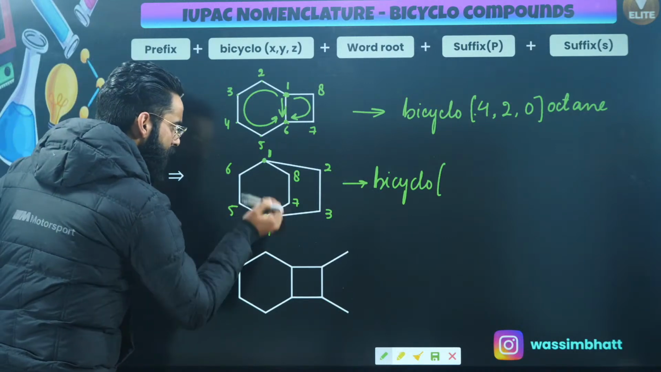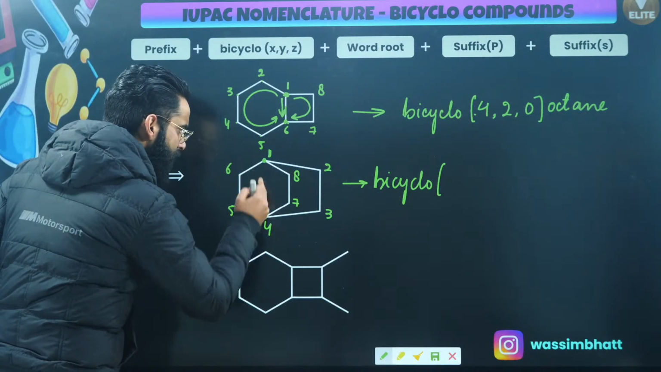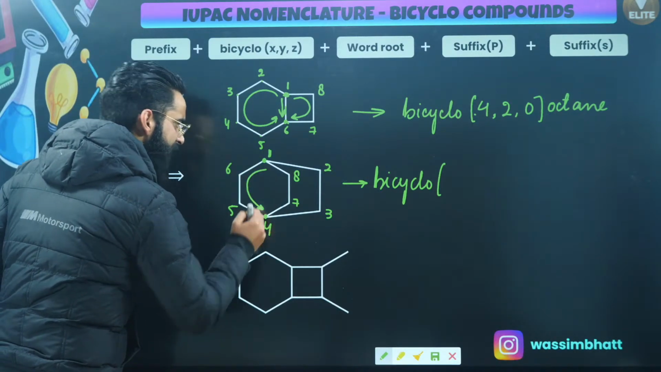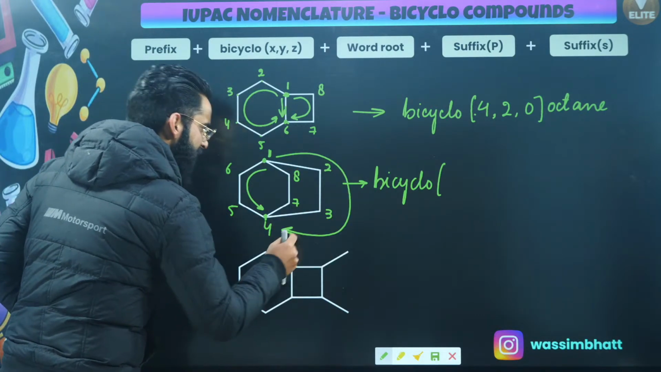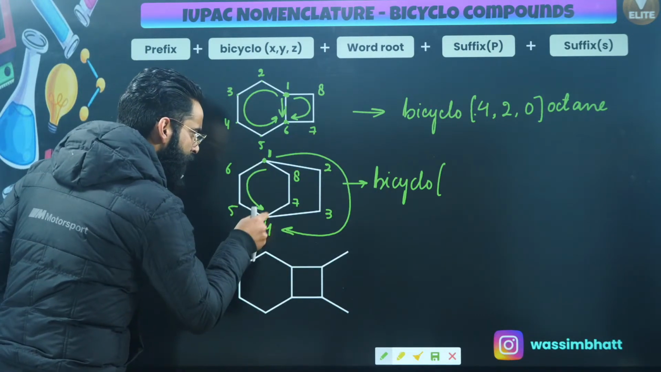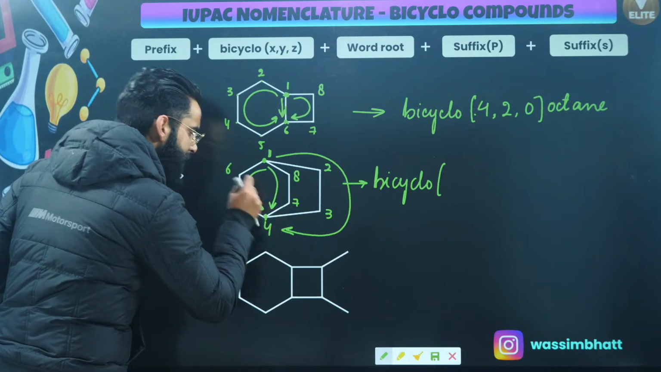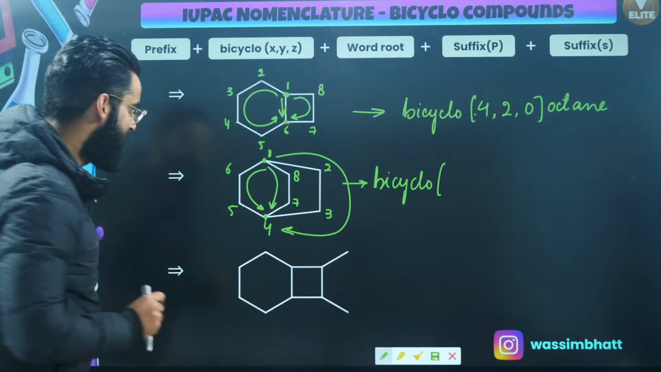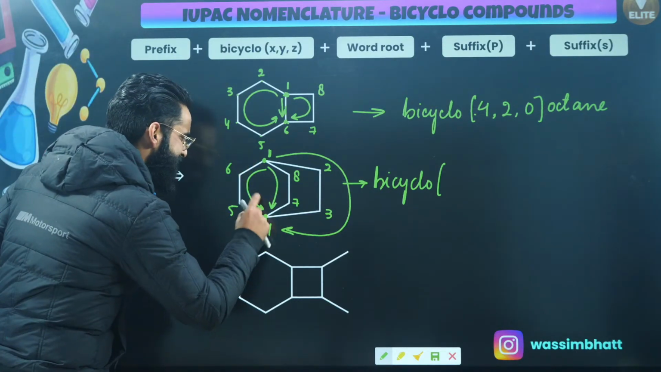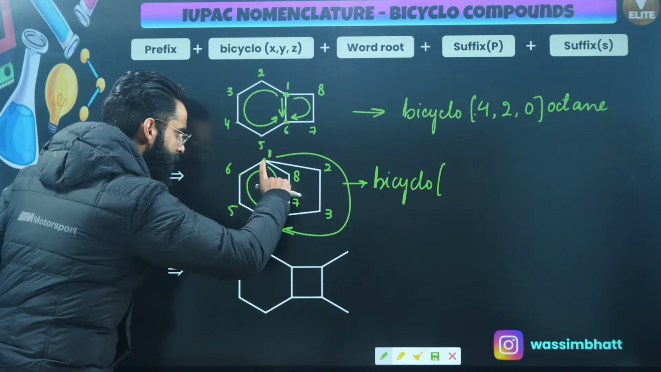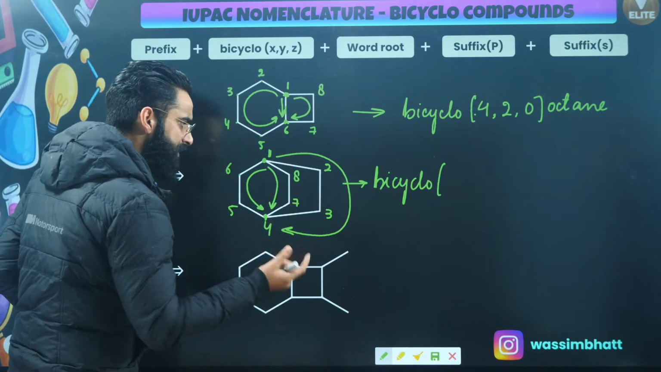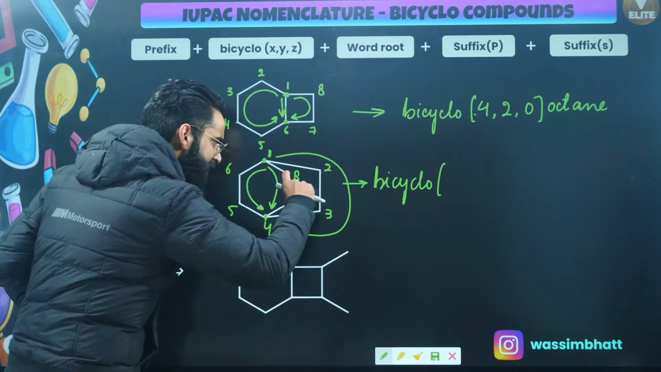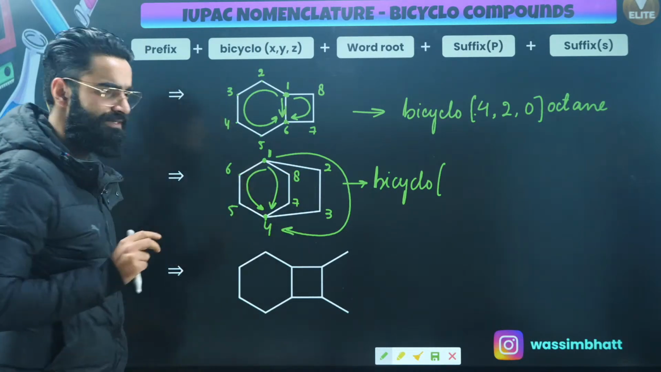If you move from carbon number 1 to carbon number 4, this is one of the paths available for me. This is one more path available for me, and this is one more path available for me. Now this path exactly contains 2 carbon atoms except the bridged ones. This path again contains 2 carbon atoms except the bridged ones, and this particular path also contains 2 carbon atoms except the bridged ones, right?